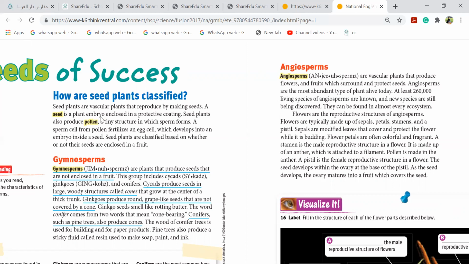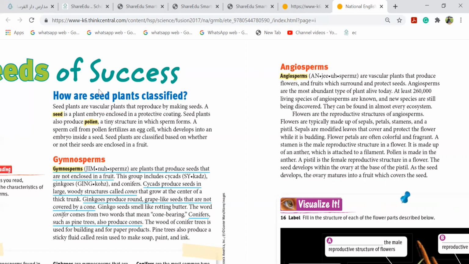Now, a seed is a plant embryo enclosed in a protective coating. Seed plants also produce pollen, a tiny structure in which sperm forms. A sperm cell from pollen fertilizes an egg cell. Girls, what does a seed plant produce?